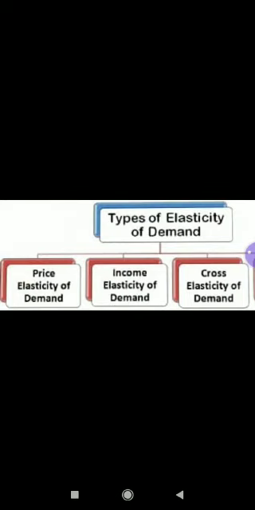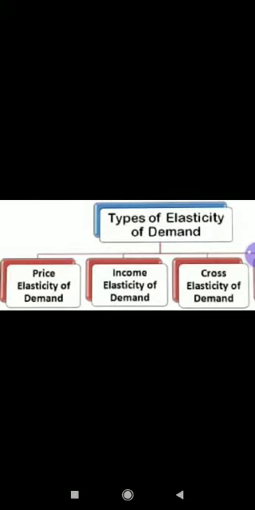Children, price of the commodity, price of other commodities, and income of the consumer were the various determinants about which we have talked in the last chapter. It is a measure of how sensitive the quantity demanded of the commodity is to change in any of the factors influencing demand. There are as many different types of elasticity of demand as there are types of economic variables determining the demand. However, there are three main types of elasticities of demand. You can see in the slide.